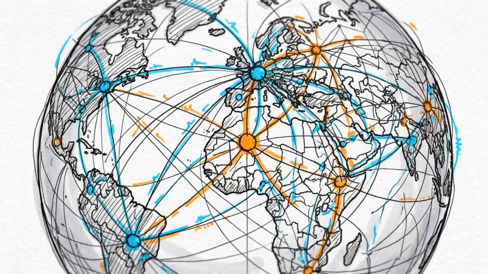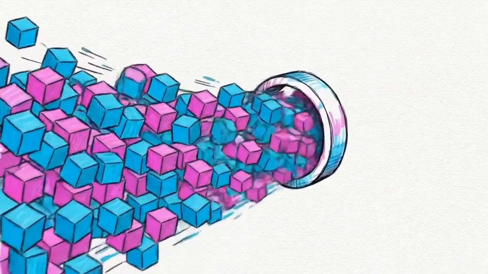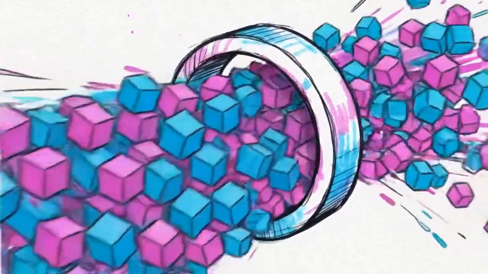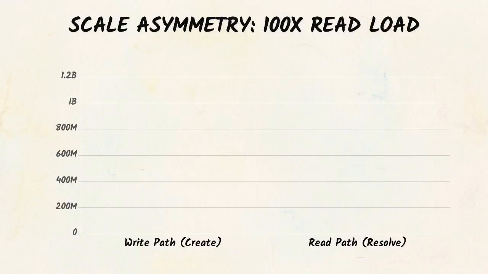Every day, billions of clicks flow through URL shorteners. When you click a shortened link, your request joins a digital torrent, funneling a massive volume of global traffic through a highly constrained bottleneck. This chart illustrates the core problem: scale asymmetry.